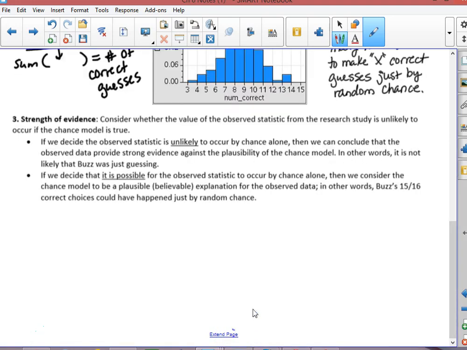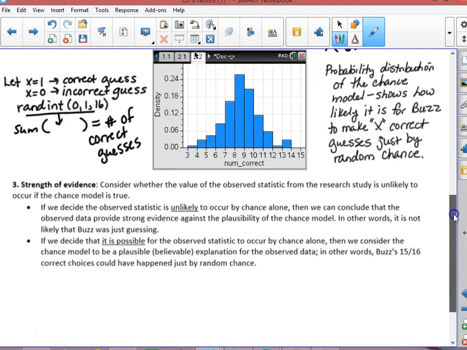So looking at what's called strength of evidence, we consider whether the value of the observed statistic from the research study is unlikely to occur if the chance model is true. If we decide the observed statistic is unlikely to occur by chance alone, and it is certainly unlikely, we didn't even ever get it one time, then we can conclude that the observed data provides strong evidence against the plausibility of the chance model. In other words, it is not likely that Buzz was just guessing.